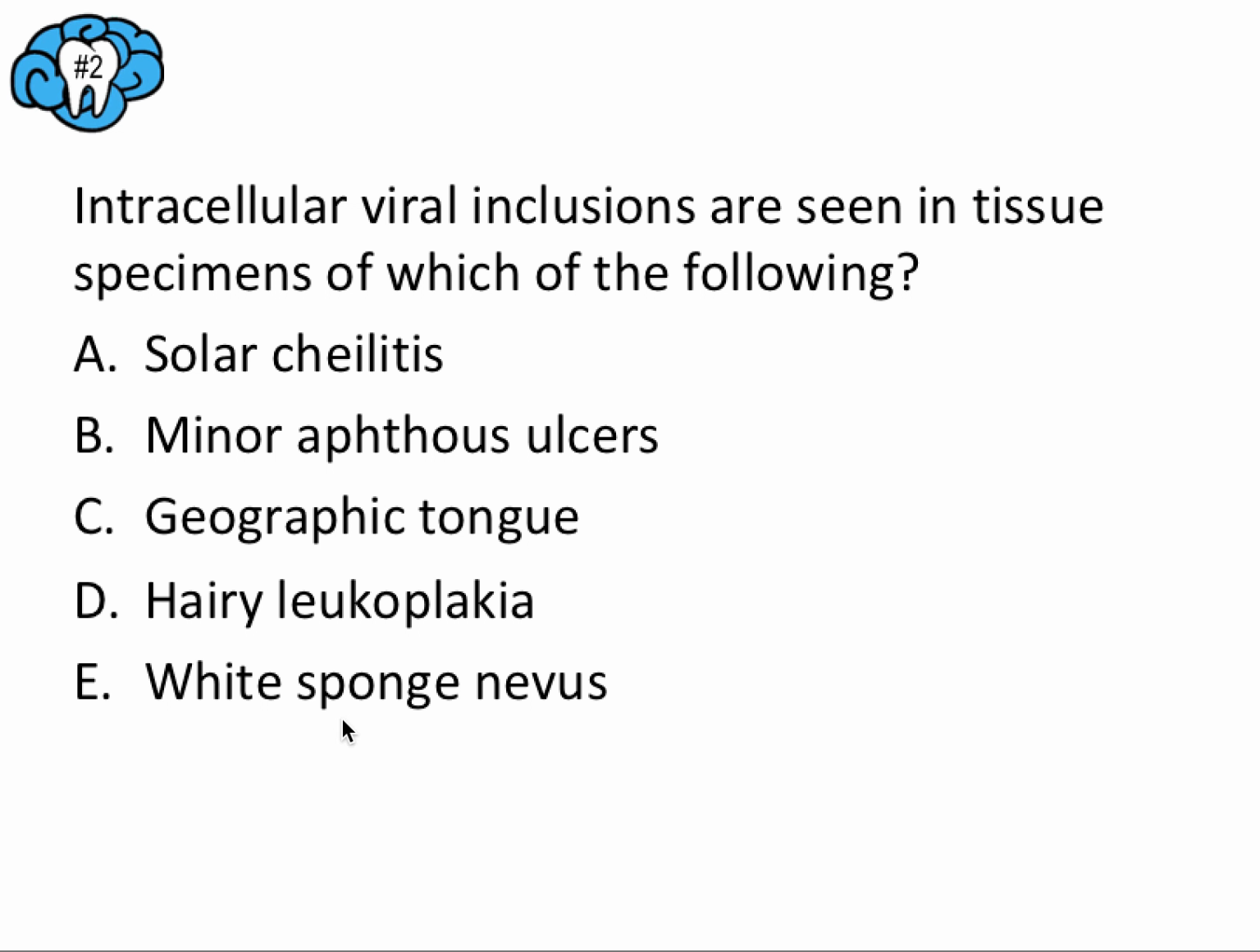We'll skip D for now, and white sponge nevus was in the hereditary video, so we know it was inherited by some gene pattern. And then D is our only answer that we're left with, and hairy leukoplakia, like we talked about, is caused by the Epstein-Barr virus, or EBV, and it's common in AIDS patients that are immunocompromised. So hairy leukoplakia is the only one here that's caused by a virus. And so this question is just kind of a convoluted way of asking which of these lesions or diseases are caused by a virus. And so D is our answer here.